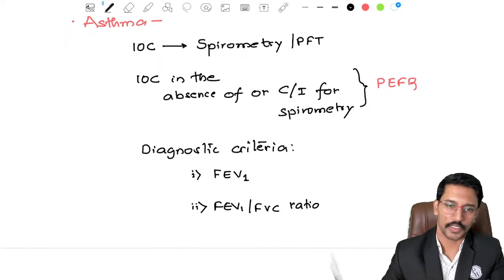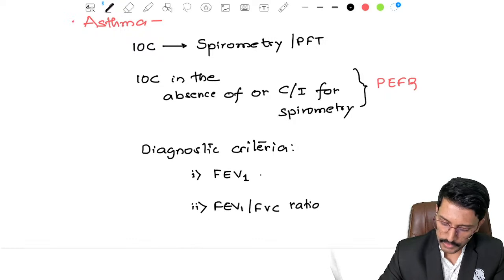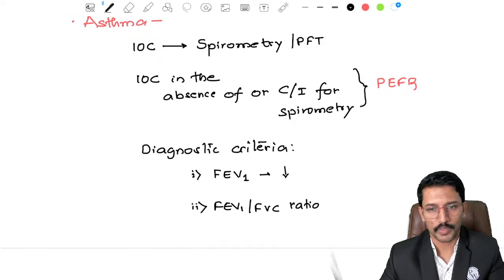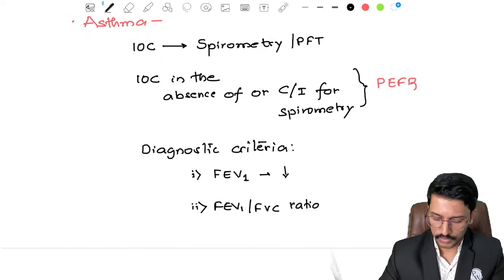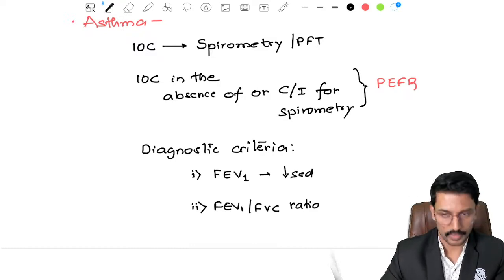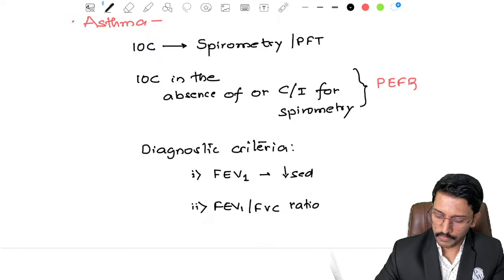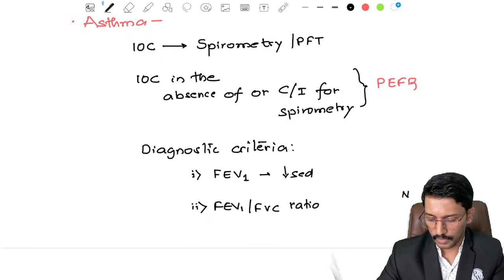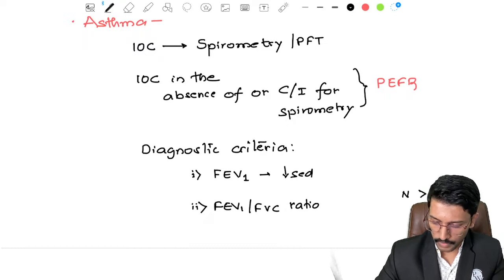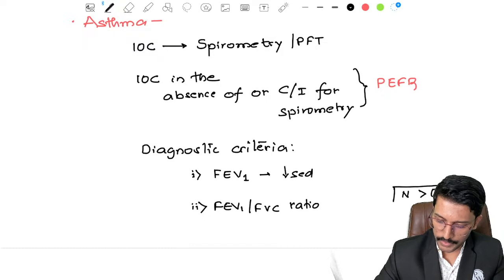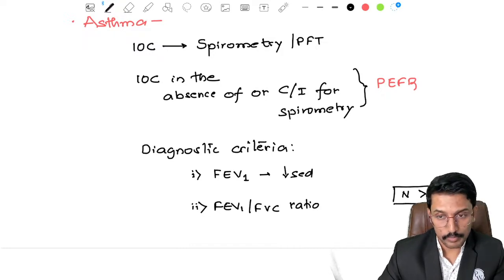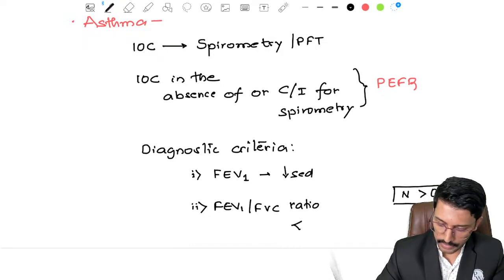I'll tell you how to differentiate it from COPD. In patients with bronchial asthma, the FEV1, forced expiratory volume in 1 second, will be reduced. Now the FEV1 by FVC ratio, normal is how much? Normal FEV1 by FVC ratio is more than 0.7. In bronchial asthma, it will be decreased, so it will be less than 0.7.